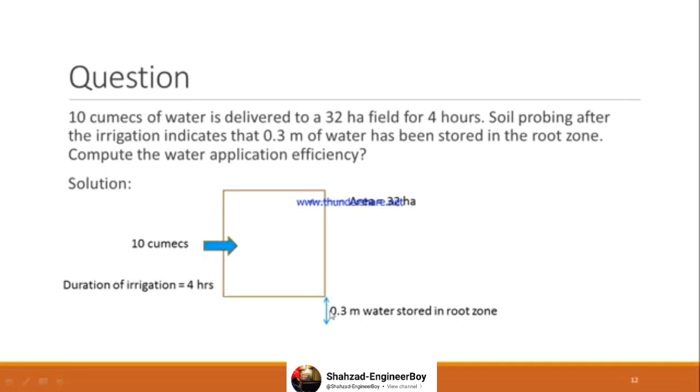This I have also shown here in the diagram. 0.3 meter water depth stored in the root zone. That's why I've shown this depth in blue marker. So they are asking about finding water application efficiency.